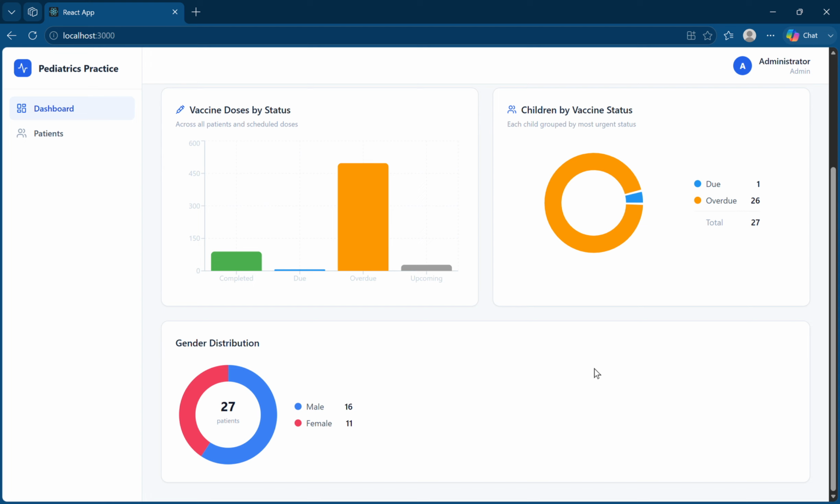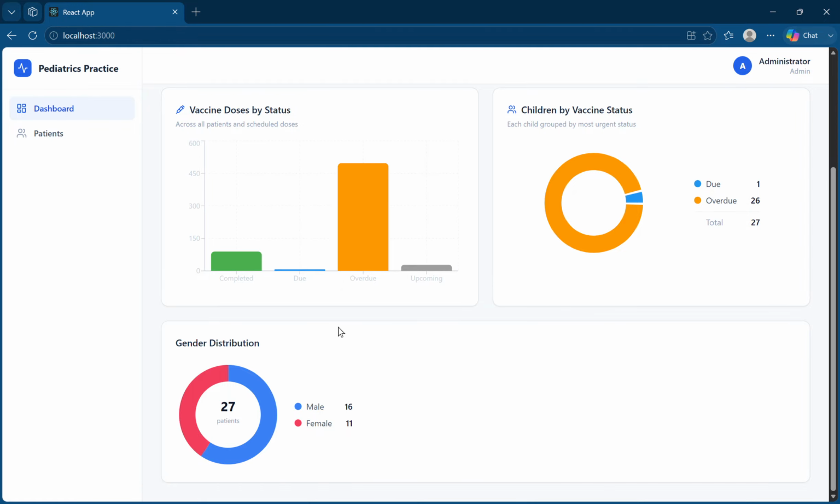So this app automatically flags which kids are due, overdue, or up to date, both at the individual patient level and across the whole practice on the dashboard. So it's easier for staff to catch any gaps before they become a problem. So let me walk you through the dashboard first.